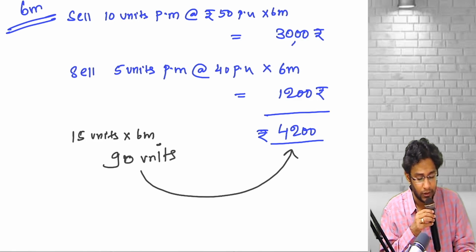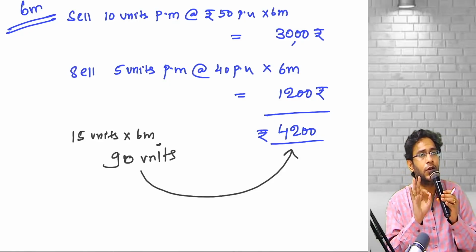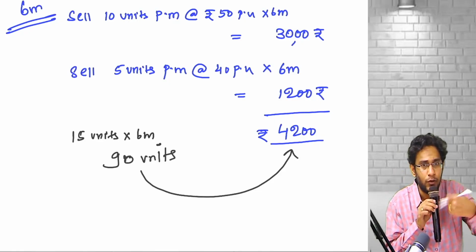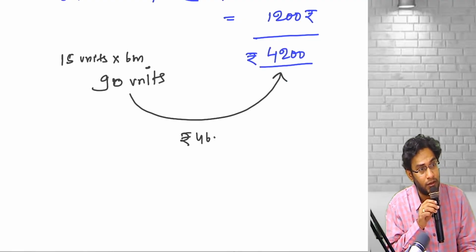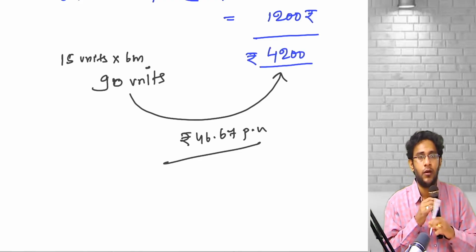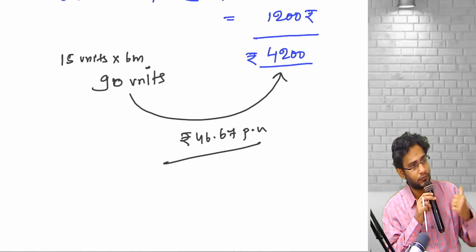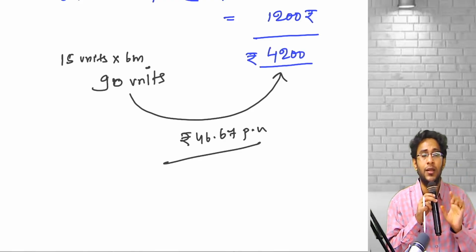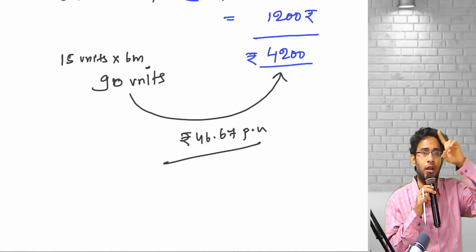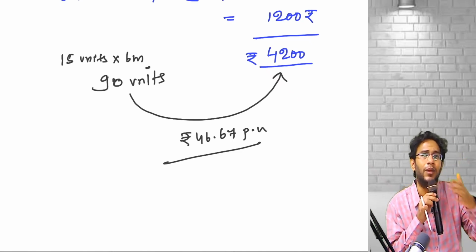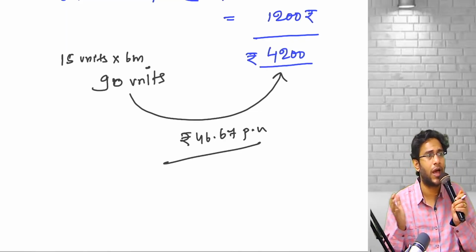So it is like you entered into a contract to sell 90 units for the next 6 months at the rate of 4,200. So that means for every unit, how much revenue are you agreeing now indirectly? 46.67 per unit. Whenever you deliver each unit, you go and recognize the revenue of 46.67. This is what you will do. Do you understand, sir? This is called original contract gone, new contract entered for remaining obligations. Original remaining and new, both put together, whatever remaining pending obligations are there, treat them as a single contract hereafter. That means indirectly we are asking you to average the price and recognize the revenue.